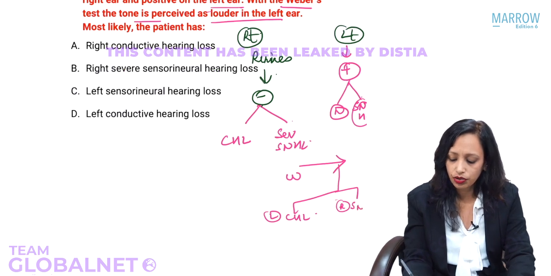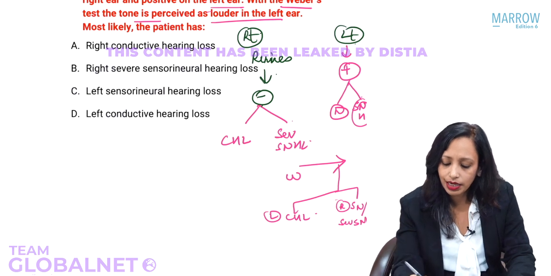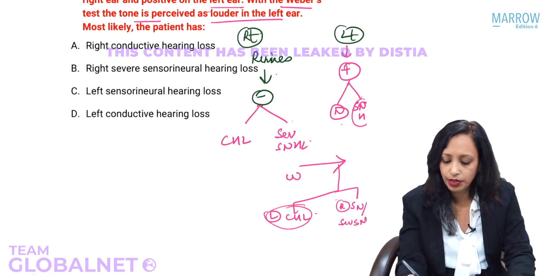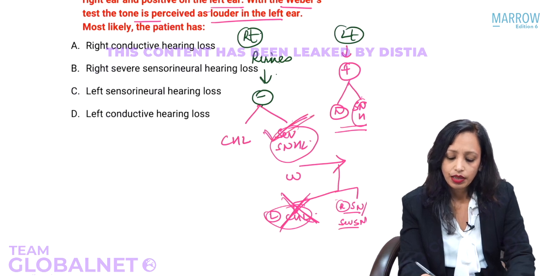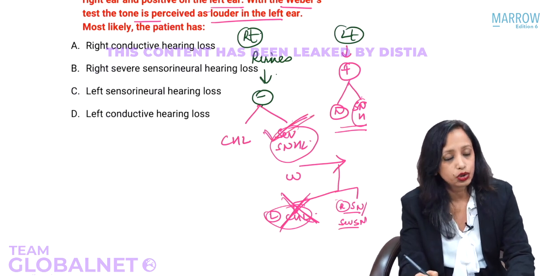Yes, a sensorineural or a severe sensorineural hearing loss. Now let us see. In the left ear, is conductive hearing loss a possibility? No. So this is out. In the right ear, is sensorineural hearing loss a possibility? Yes. So what's the diagnosis? The diagnosis is right severe sensorineural hearing loss.